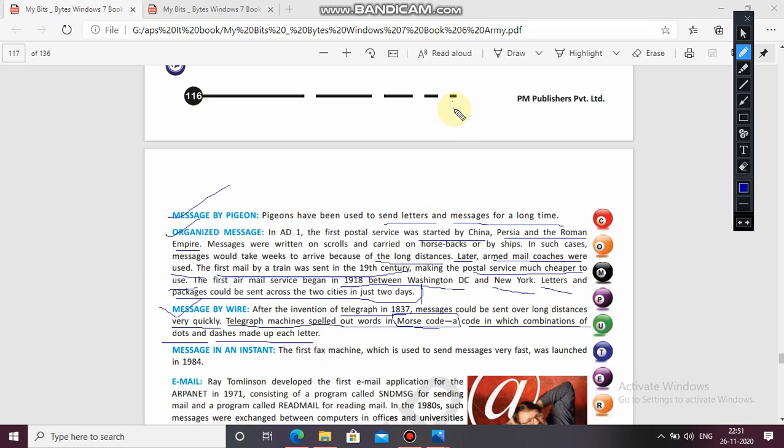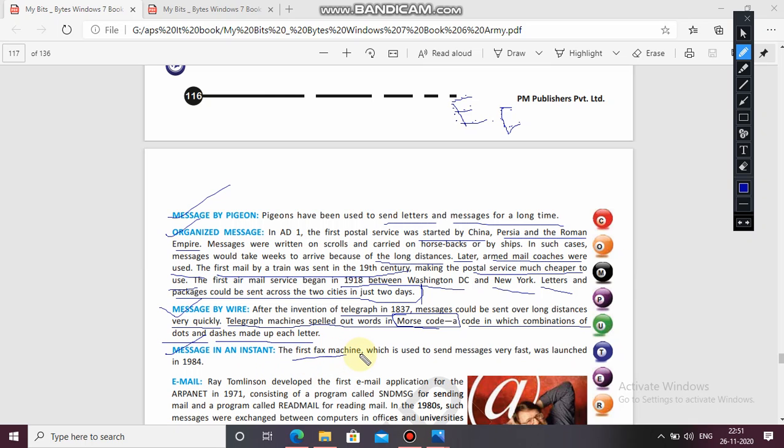Like here are the dots. I am writing here. This is E. So these are the dots and combinations of dashes. So I have made this. Here are the dots, and that is E. If I write like this, C.